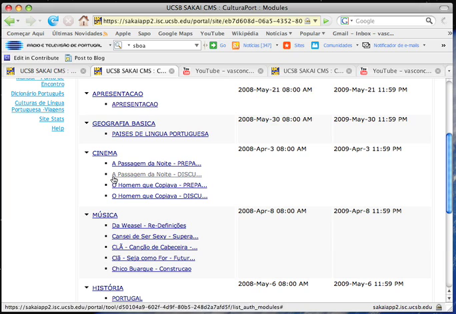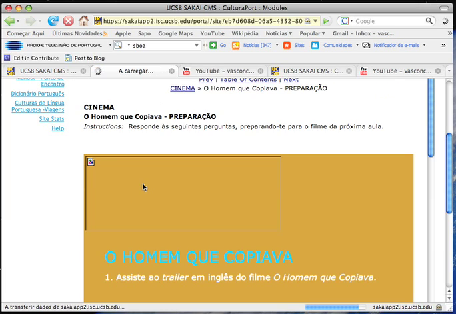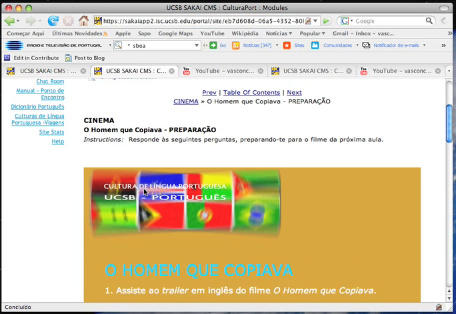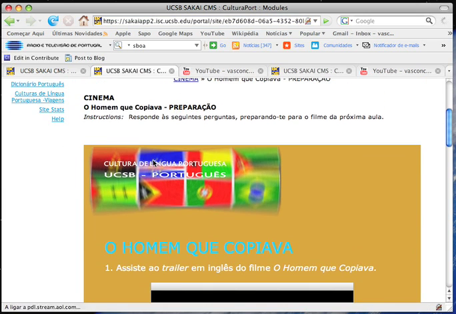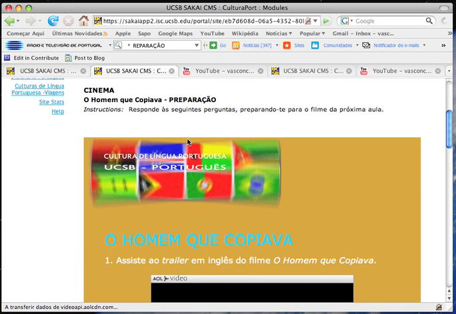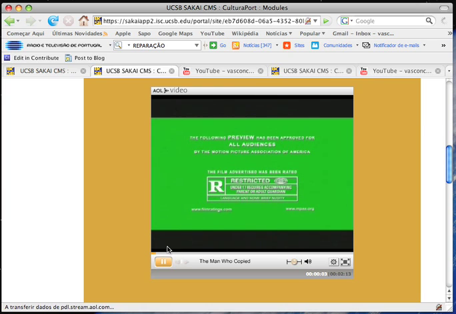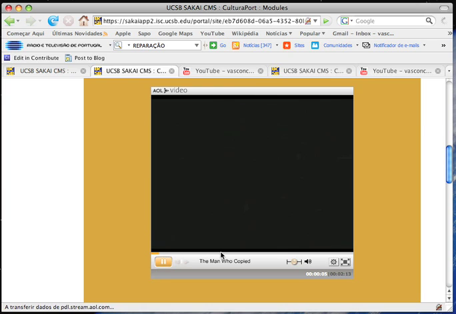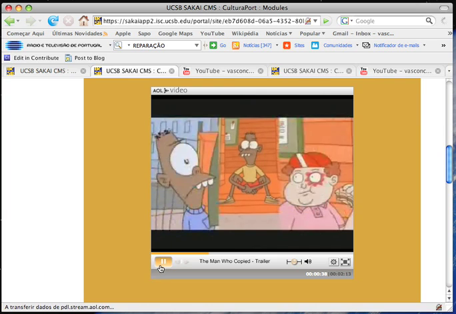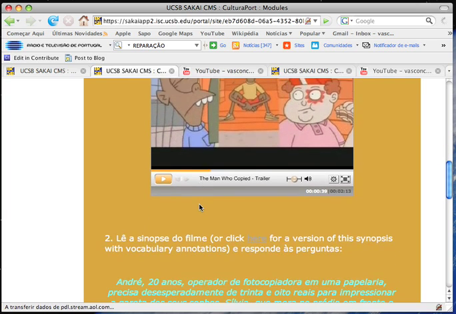I'll show you 2 other activities, 2 other modules, one related to cinema and the other one related to music. Let's go for the cinema, for example. Let's see the module, one of the 2 modules dedicated to the film O Homem que Copiava. So these modules are usually to prepare for the screening of the films in class. So you have a preparing module, and then you'll have a discussion one. On the preparing one, typically you'll have the trailers for the films that you're going to see in class. This one is actually the English trailer.